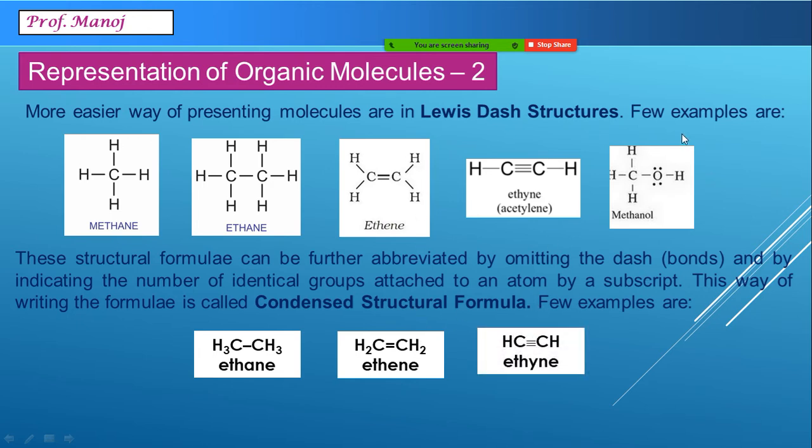Similarly ethyne and methanol. So when you come to college level, in chemistry we do not write hydrogen and carbon bonds separately. That's too childish to write. So we have to mention the structures in this manner, which is called condensed structural formulae. Throughout 2 years of 11th and 12th, we will be writing structures in this manner only.